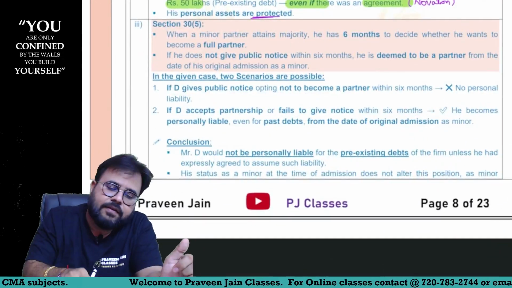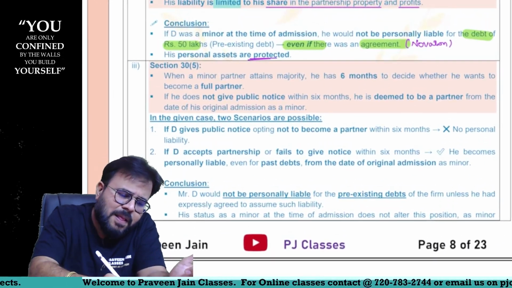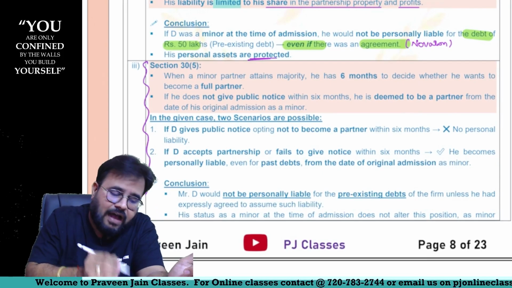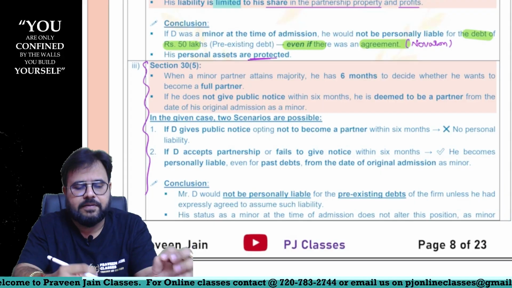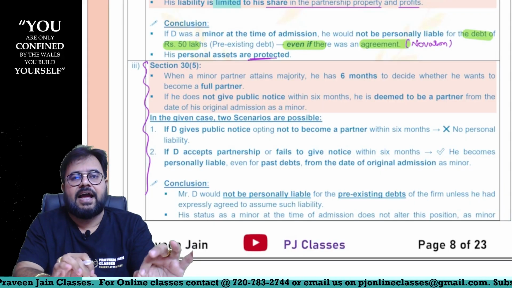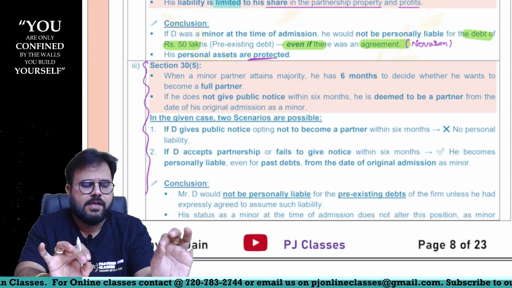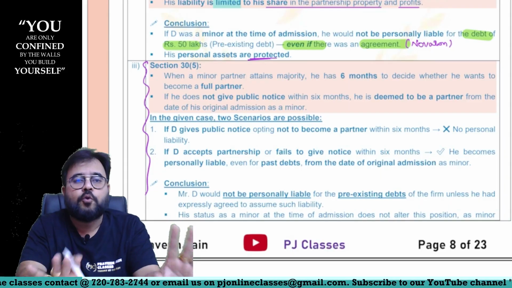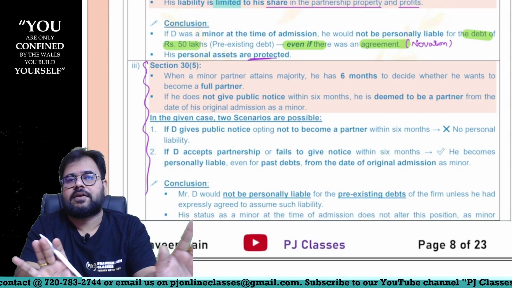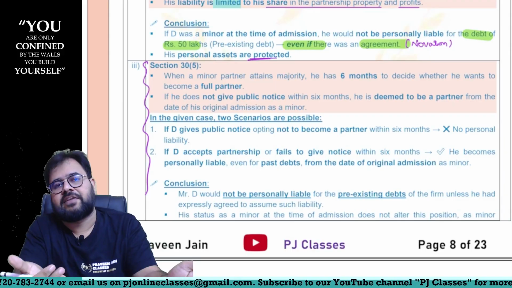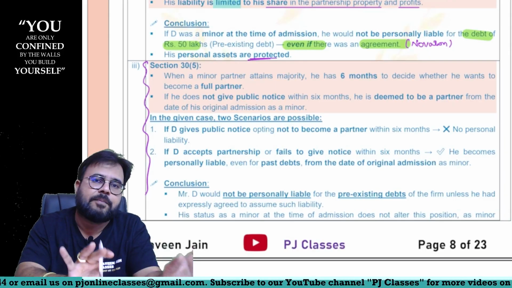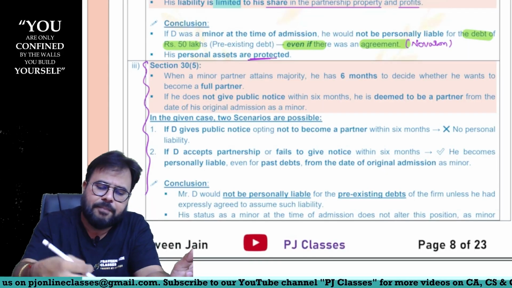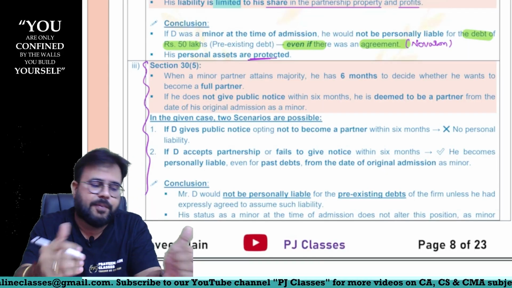For that, again, the answer can be given in this manner. But I don't think this answer was expected from ICAI, sir. Just for giving better clarity, I have included this scenario also, sir. As far as I am concerned, sir, the ICAI answer could be like this only, sir. That the minor is not liable, even after becoming a major also, he is not liable for the pre-existing debts. But I just elaborated this answer for your better understanding, sir.